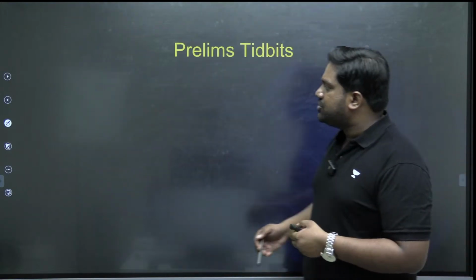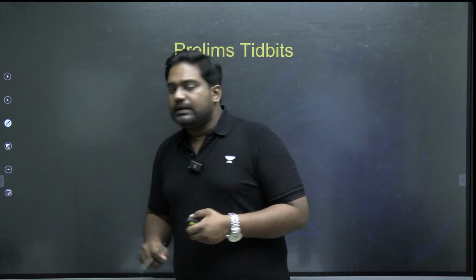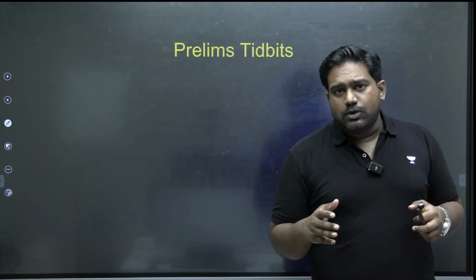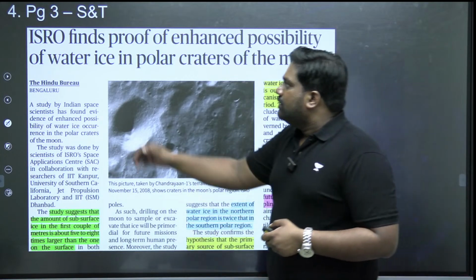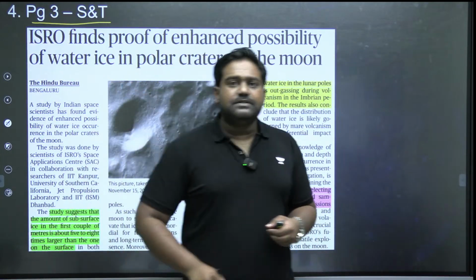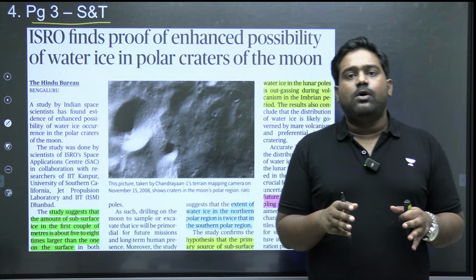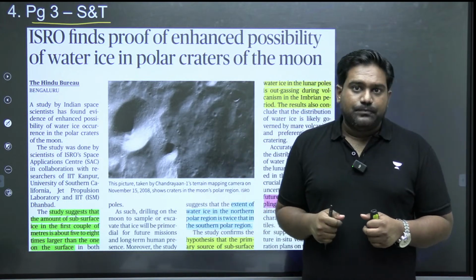So this completes my discussion on all the big articles in today's newspaper. Now let's look at the prelim section. Let's look at article number 4. On page number 3, we have this article related to ISRO and lunar exploration.